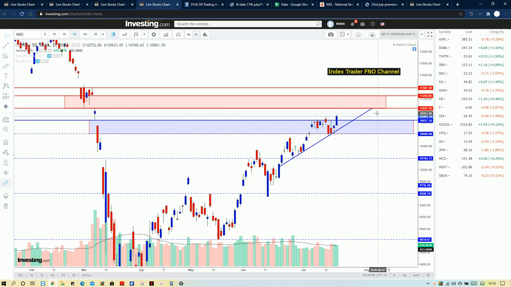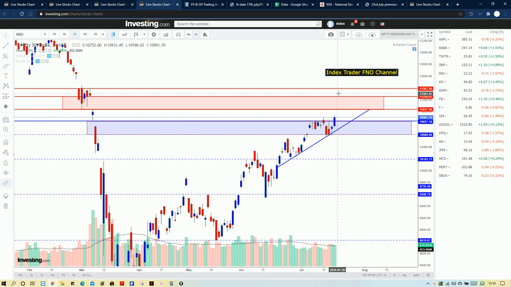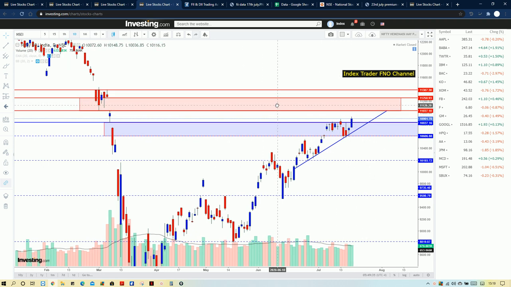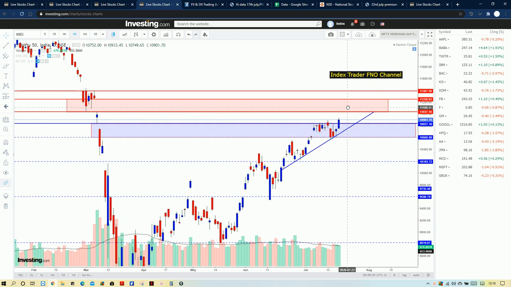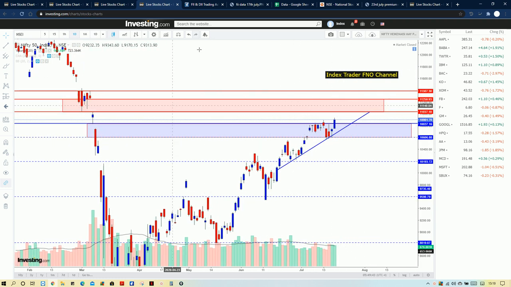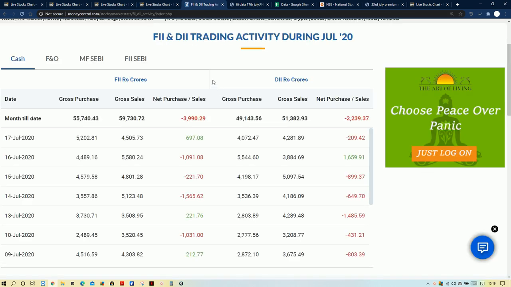So now it has entered into this white zone, and the immediate resistance will be 11,037 for the daily chart, and the next immediate resistance will be 11,250. That is why this zone will be considered a strong resistance zone. This zone shifted to this area as per this price action. Now we move on to the other data to confirm the bullishness.